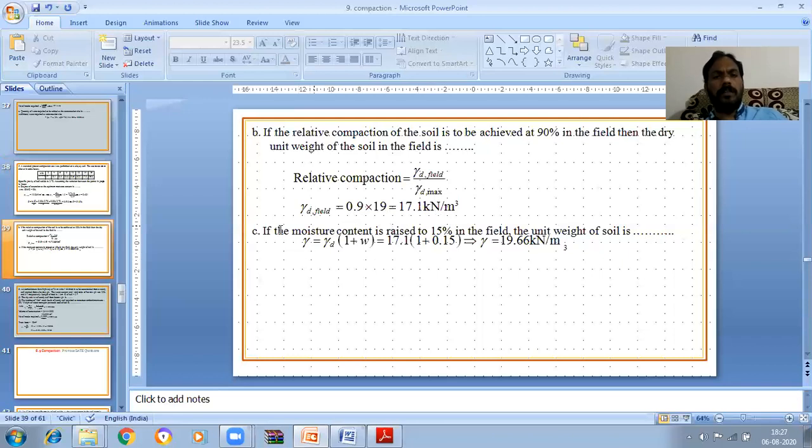Next question. If the moisture content is raised to 15% in the field, the unit weight of the soil is dash. So gamma is equal to gamma d into 1 plus w. Gamma d we got in the field is 17.1. So 17.1 into 1 plus 0.15 gives 19.66 kilonewton per meter cube.